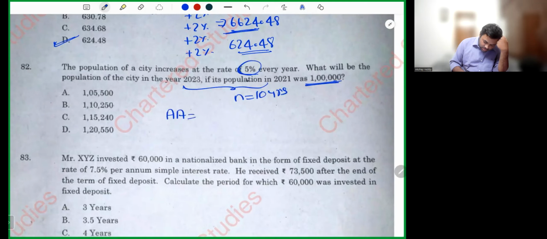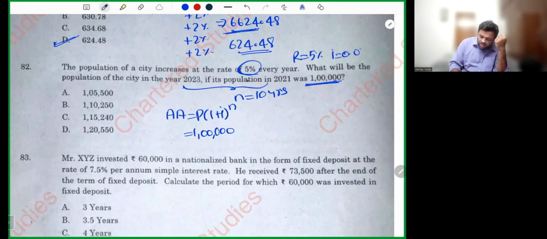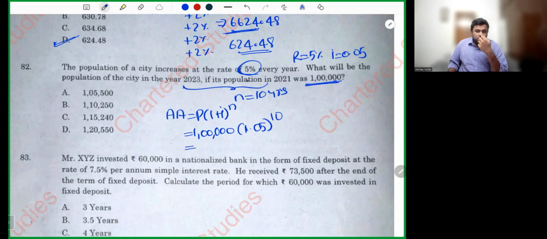Accumulated amount is equals to P into 1 plus i whole power n. 1 lakh. R is 5%, my dear friends. Then what is i? Obviously, sir, 0.05. 1.05 whole power 10. Let's do it.